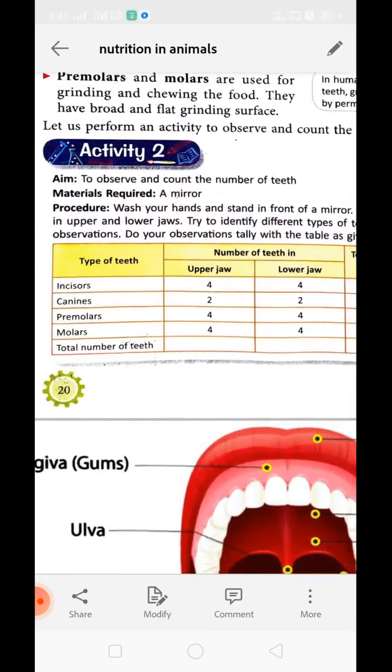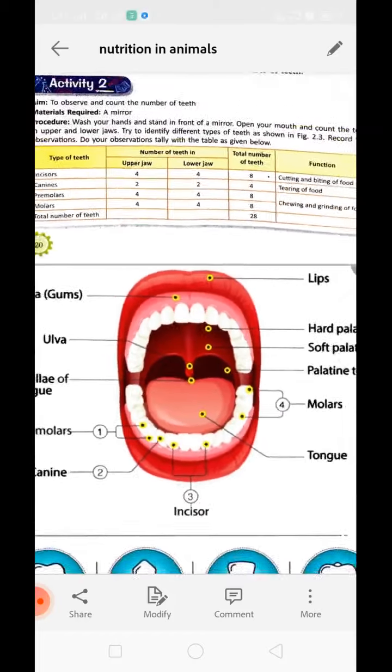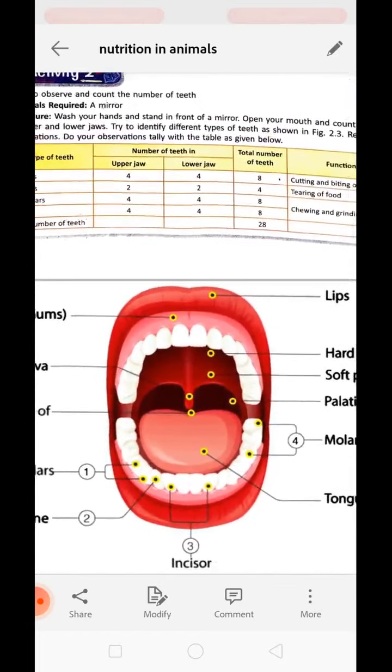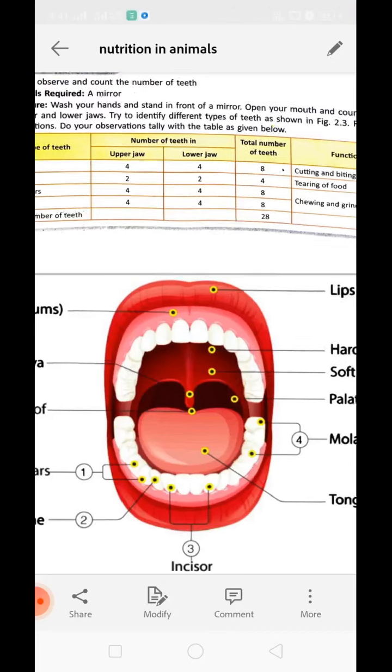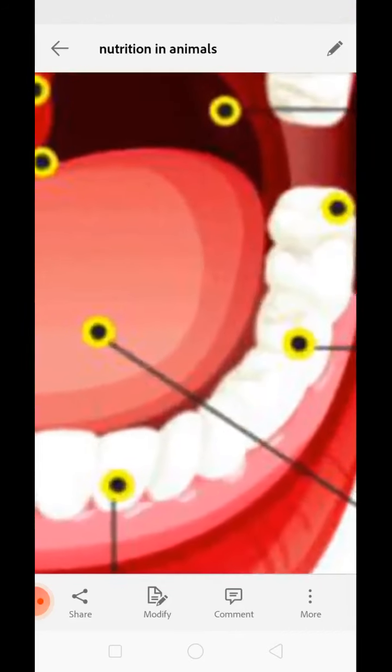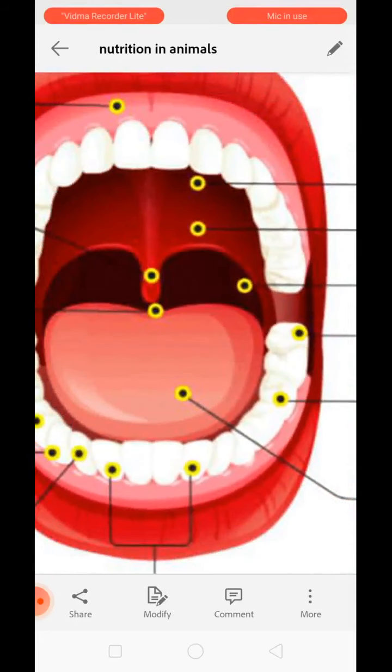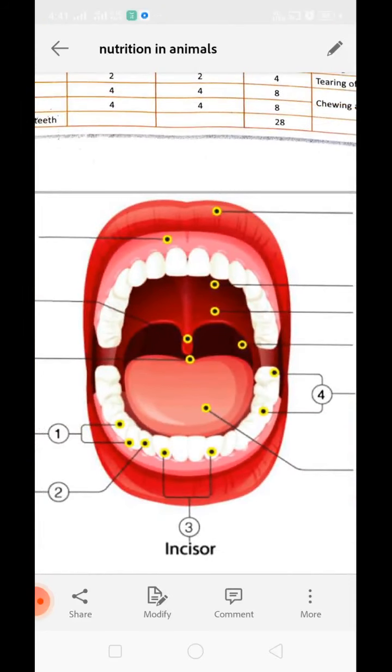So in this activity number 2, we have to observe and count the number of teeth. You can count it from here. Just count how many incisors you have. 4 are downside and 4 are upside. Okay, altogether you have 8 incisors. Now about canine, one canine is present on this side, one canine on this side. So altogether in one jaw we have 2 canines, and in both jaws we have collectively 4 canines.